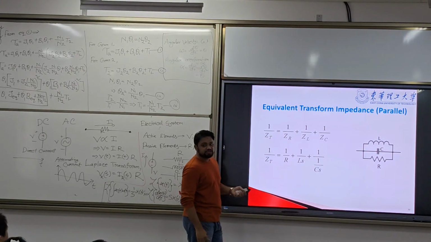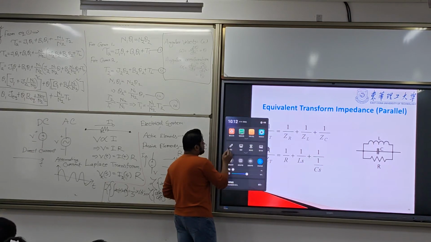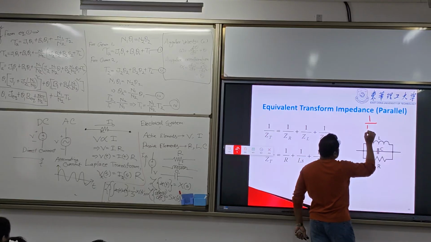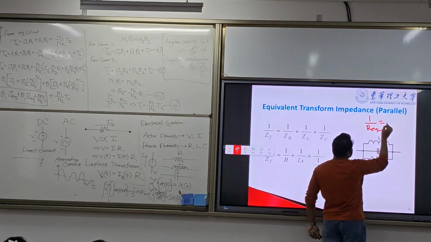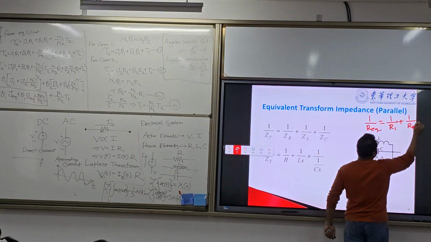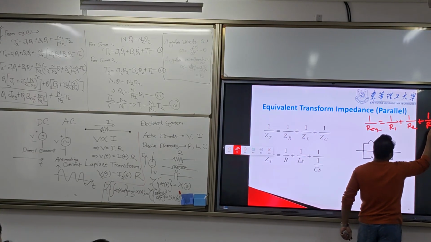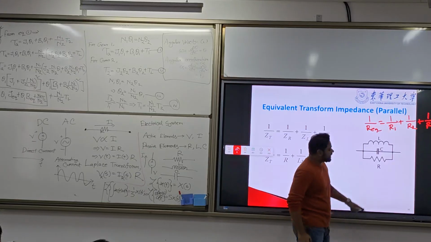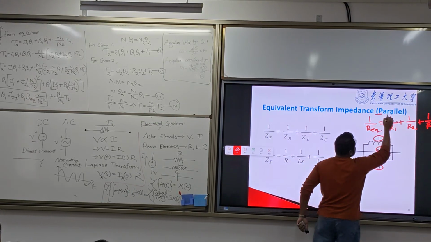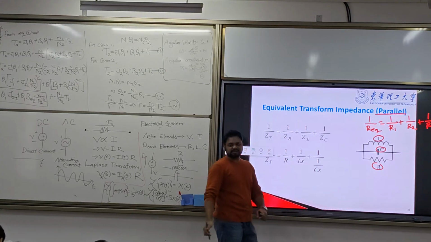Again, the equivalent resistance for the parallel circuit is 1 by R equivalent equal to 1 by R1 plus 1 by R2 plus 1 by R3. This is what we know. Here the RLC are in parallel connection.